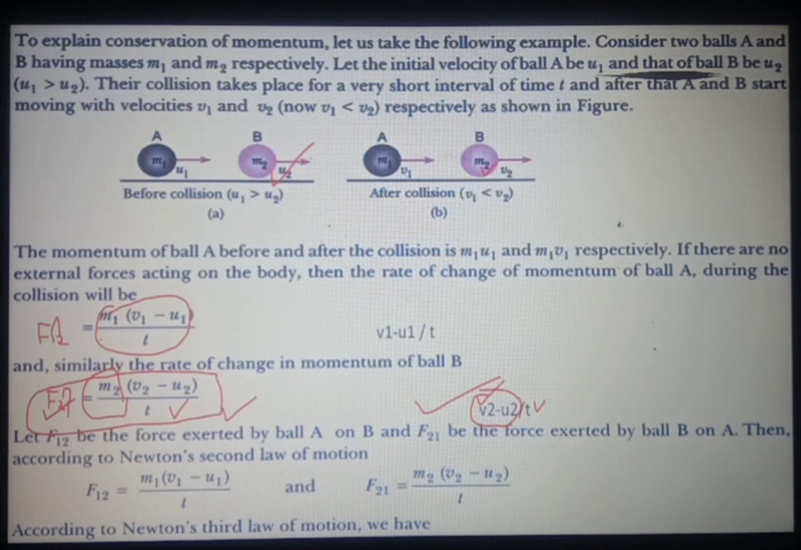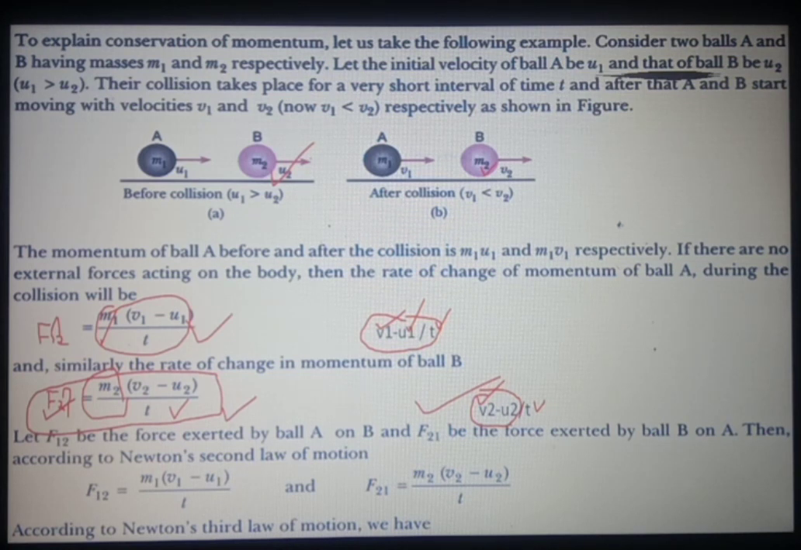Mass of the first object, ball A, is m1, and acceleration of the first object is change in velocity upon time. The change in velocity of object A is final velocity minus initial velocity upon time. The final velocity of ball A is v1, the initial velocity was u1, upon time. So this is the acceleration of the first object. Now the force exerted by the first object on the second object, means ball A on ball B, will be equal to m1 bracket start v1 minus u1 upon t.